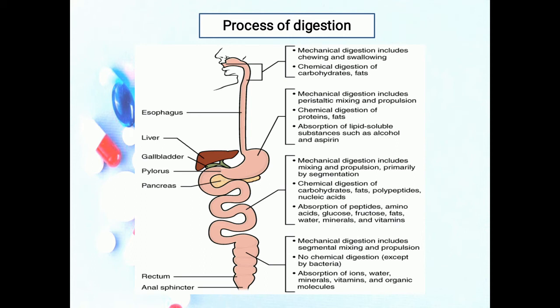Now, mechanical digestion in the stomach, which is one of the important parts of the digestive system. Several minutes after food enters the stomach, gentle, rippling peristaltic movements called mixing waves pass over the stomach every 15 to 25 seconds. These waves macerate food, mix it with the secretions of the gastric glands, and reduce it to a soupy liquid called chyme.